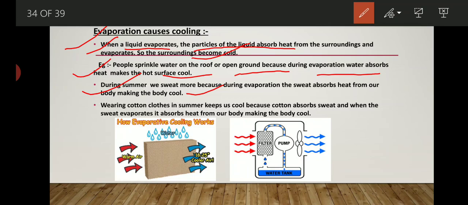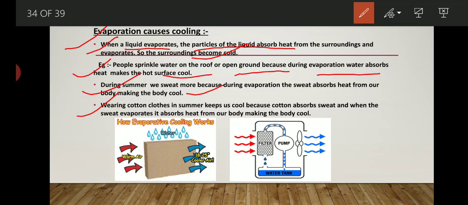Due to that, the kinetic energy increases and the water droplets get converted into vapor and we feel cold. Now the next example is that wearing cotton clothes in summer keeps us cool, because cotton absorbs sweat, and when the sweat evaporates, it absorbs heat from our body, making our body cool.